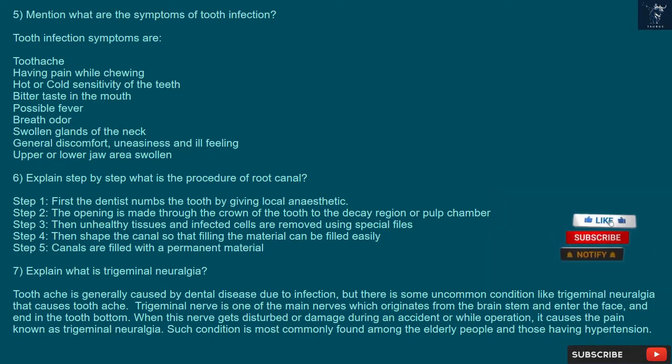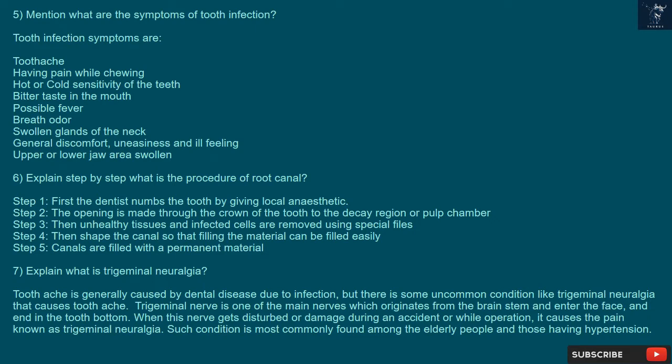6. Explain step by step what is the procedure of root canal. Step 1. First, the dentist numbs the tooth by giving local anesthetic. Step 2. The opening is made through the crown of the tooth to the decay region or pulp chamber. Step 3. Then unhealthy tissues and infected cells are removed using special files. Step 4. Then shape the canal so that the filling material can be filled easily. Step 5. Canals are filled with a permanent material.